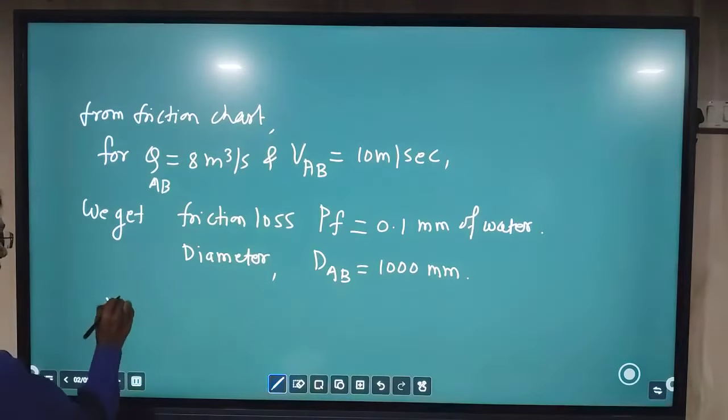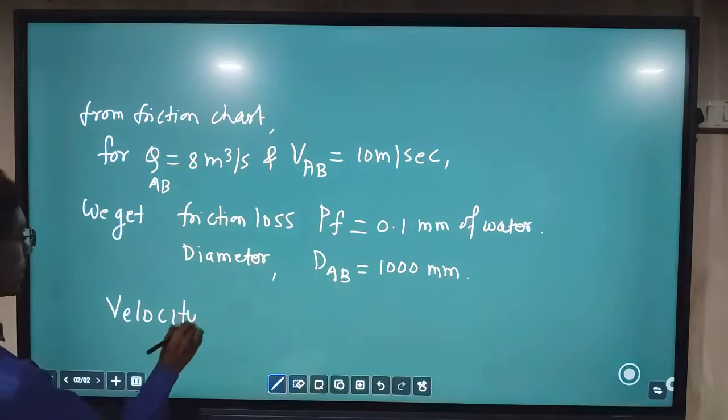And then the next calculation is of velocity pressure.